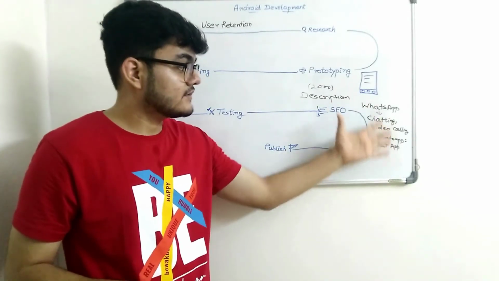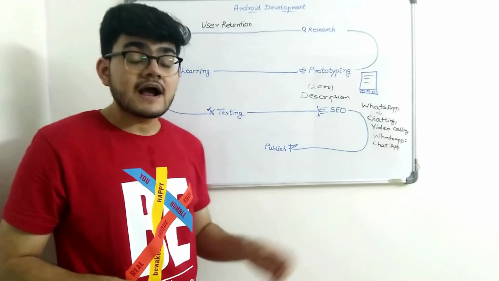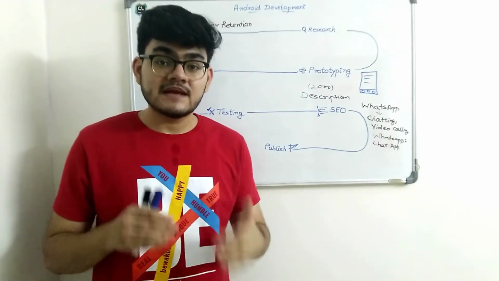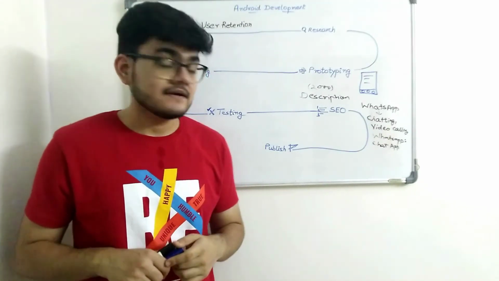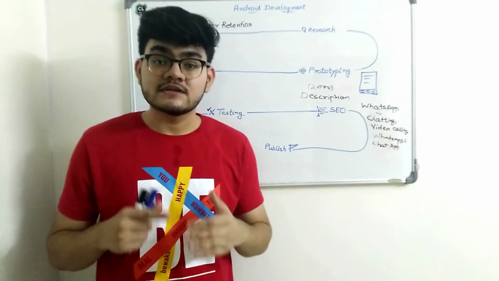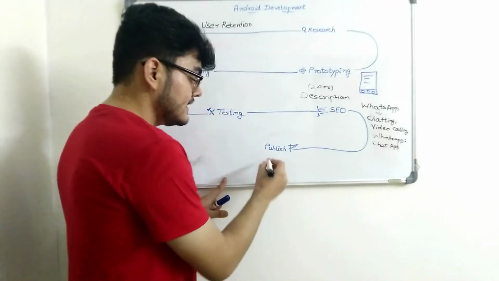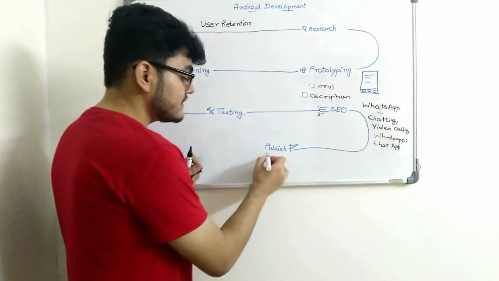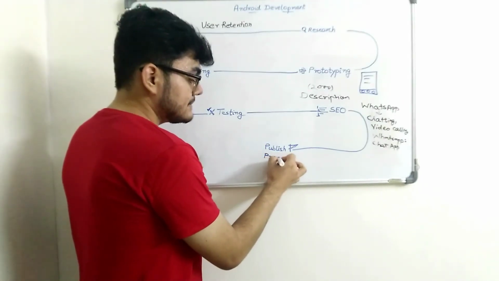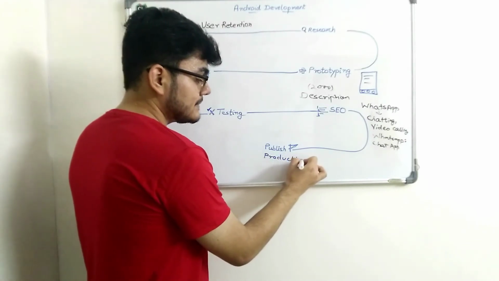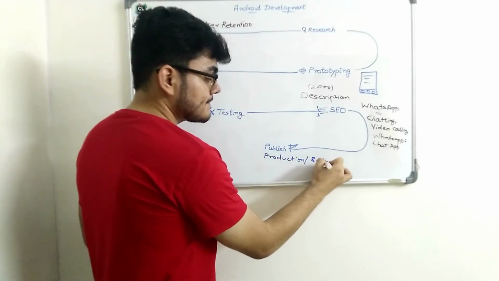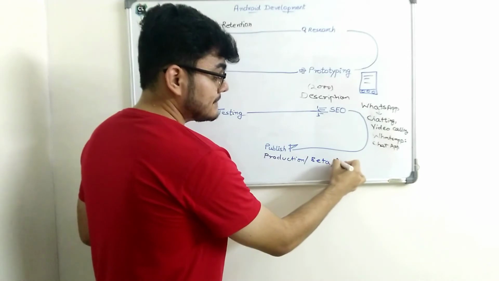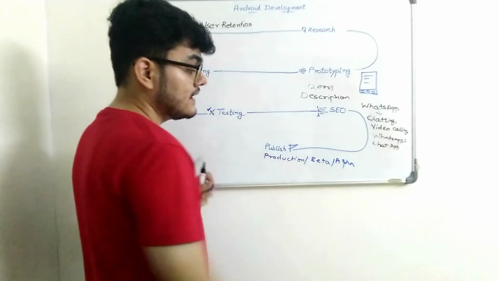So now let's assume that you have done these steps. Now your app is ready to be published on the Play Store. One important thing here is do not publish it on the production line, right? So basically you have various options when you are trying to publish an Android application. You can publish it on the production line, you can publish it on the beta line or beta channel, you can even publish it on the alpha channel, right?